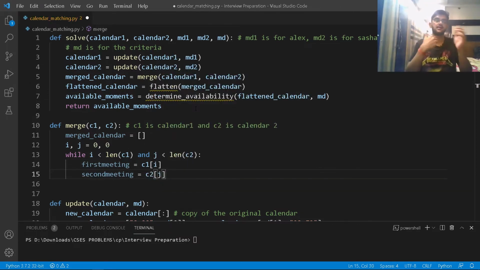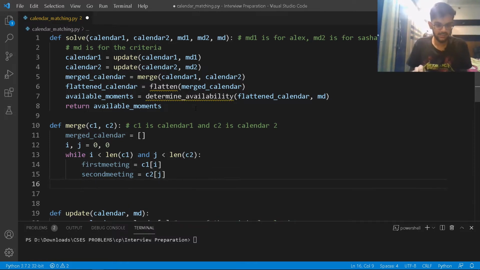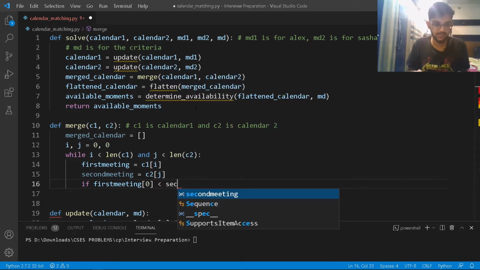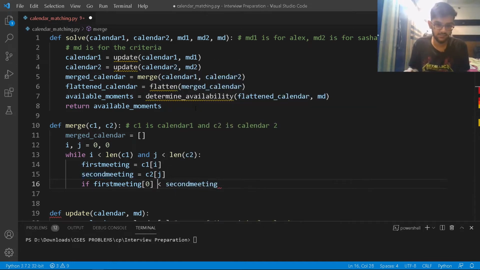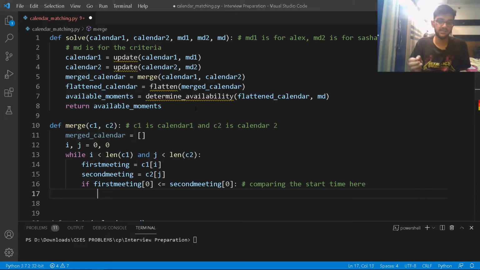I'm taking the meetings from both the arrays at particular indices i and j. Then I'll check if the first meeting at the 0th index is less than or equal to the second meeting at the 0th index, because equal is also valid. What does that 0th index mean? I'm just comparing the start time. So the start time of the first meeting is less than the start time of the second meeting. Well, you have the answer here.